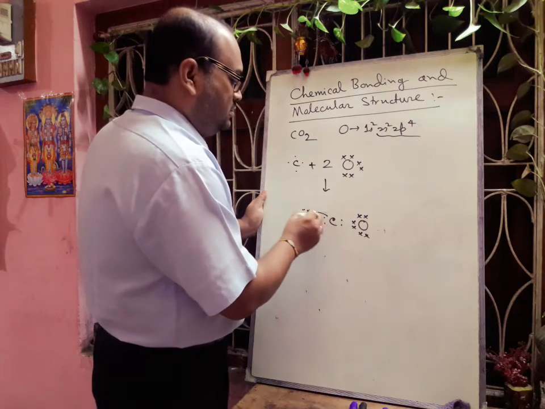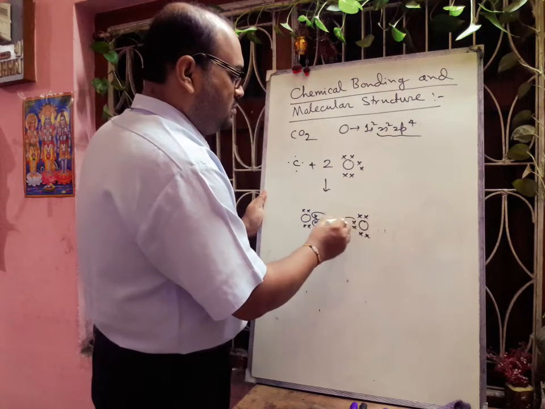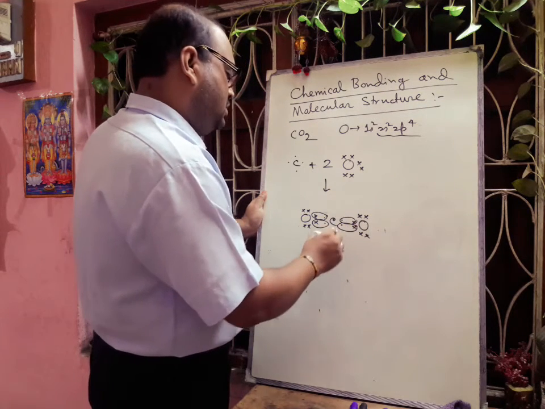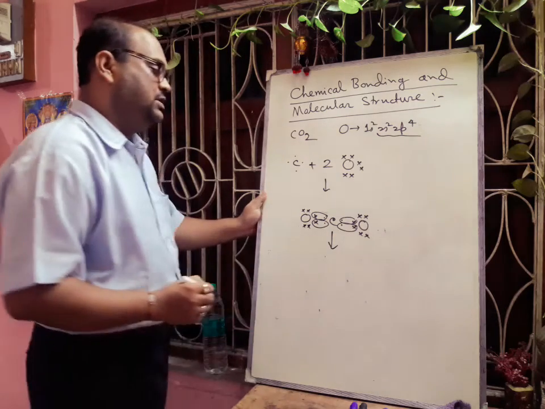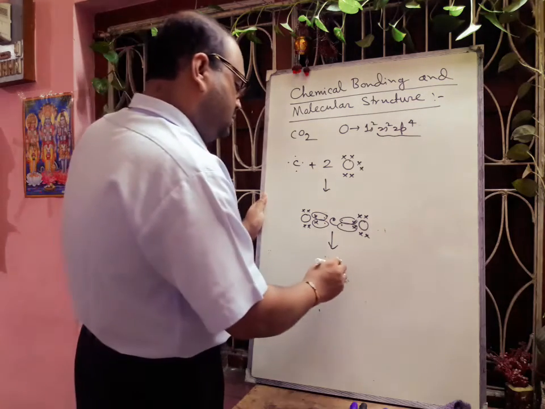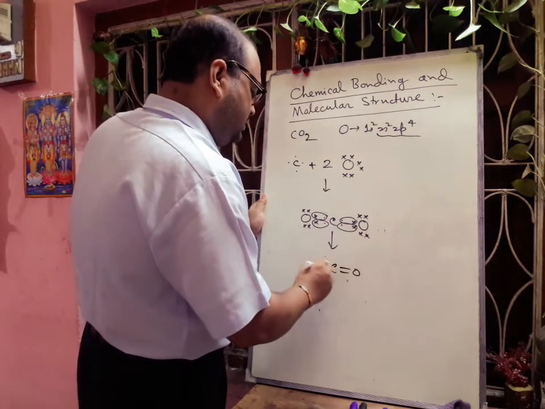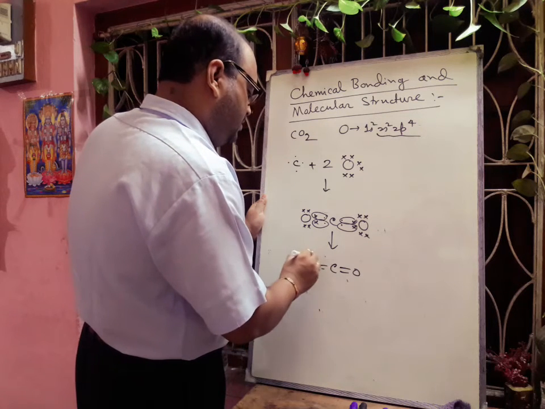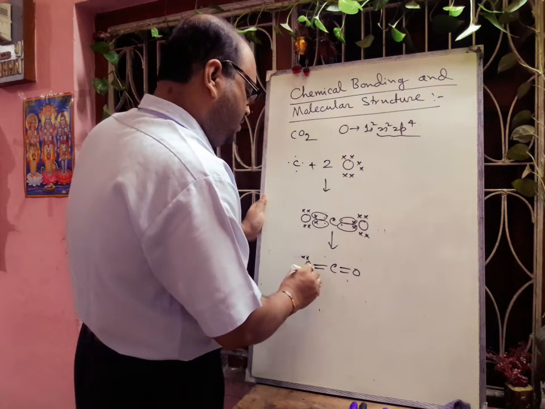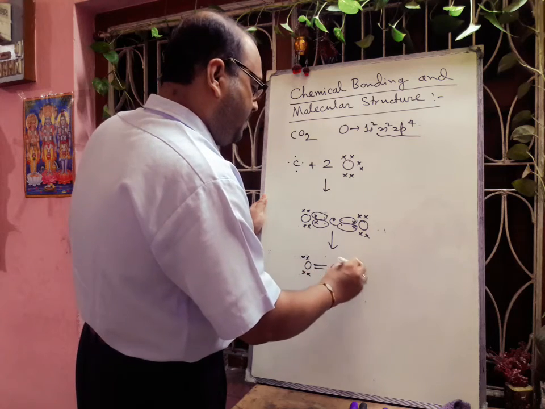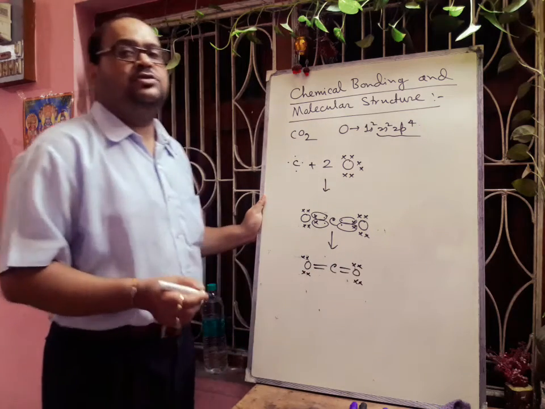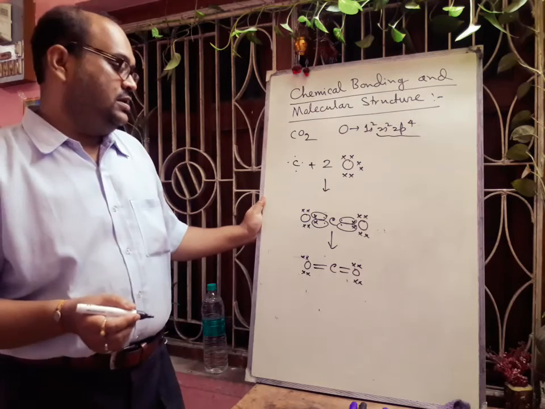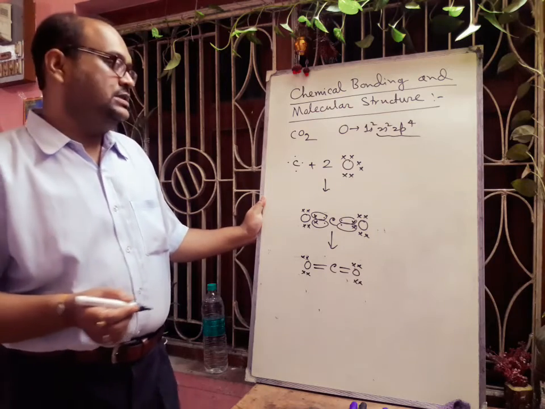There is a double bond, and both oxygens keep 2 lone pairs of electrons. So the structure will be like this. So in this way we can show the formation of carbon dioxide molecule. Okay, hope you can understand.